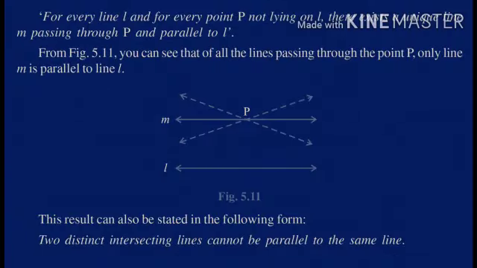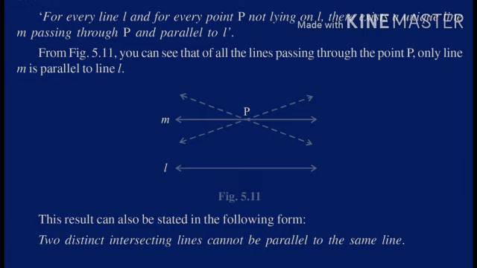Okay, so Playfair's axiom statement was stated by the Scottish mathematician John Playfair in 1729. Now let's read out what he stated.